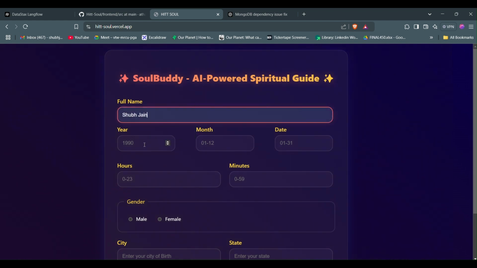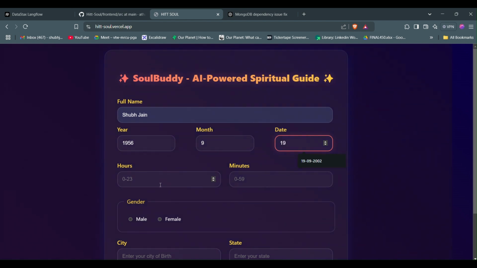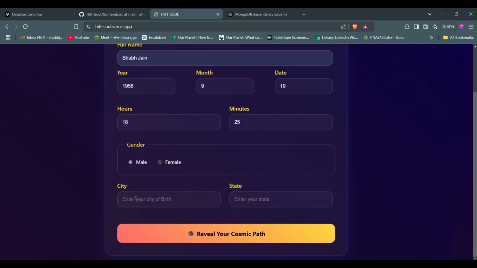Just enter your name, which is, let's say Shubhjan, which is my name. Let's take the birth date as 9, 1956. The time should be 18 hours, that's 6 o'clock. Again, minutes, let's say it's 25 minutes. Selected male. I live in Indore. So yeah, Indore, and Madhya Pradesh is the state.